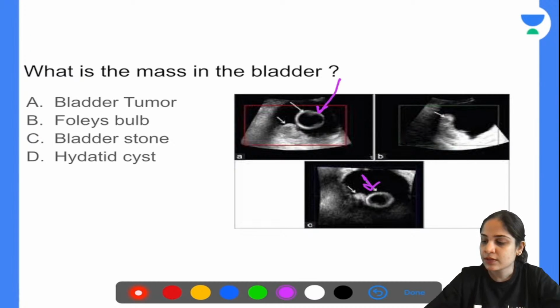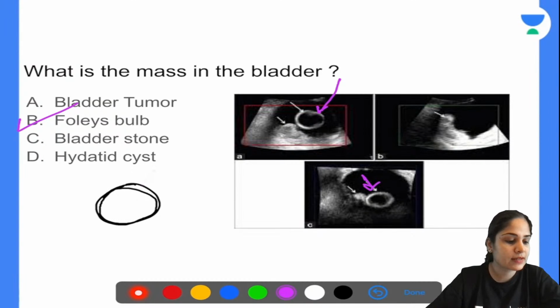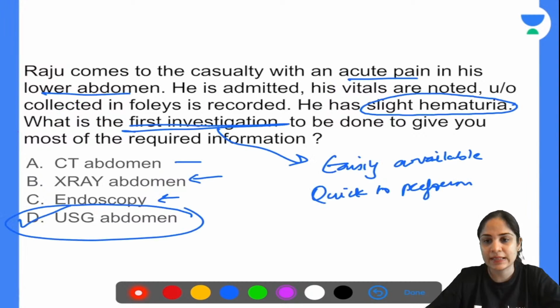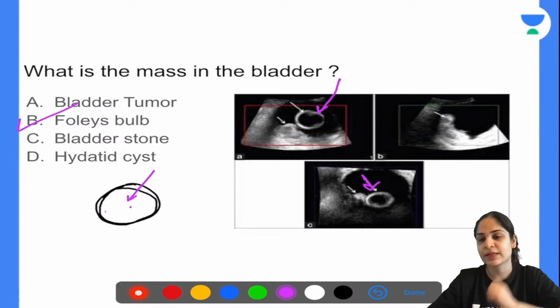So can you tell me about the rim of that picture that you can see over here? The rim is hyperechoic. You can see it is white, white, white. And in the middle, you can see that it is translucent, or hypoechoic. So what is there in the middle that is making it look black? Yes, very good, Yash Goel. To identify that it is the bulb of the Foley's, I told you that Foley's was put and urine output was recorded. Now, what is filled over here? It is filled with water or saline, whatever you fill the Foley's bulb with, and that's why the middle part is looking darker because of the presence of fluid.